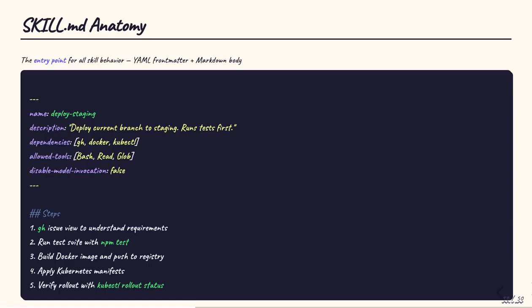Every skill is defined by a skill.md file. This file uses YAML front matter to define metadata and markdown for the procedural body. The front matter separates the trigger, how and when the skill activates, from the content, what the agent actually does. In this example, the deploy staging skill declares its name, a description the model uses for automatic invocation, the software dependencies it requires, and the exact tools it's allowed to use. The body then walks through each step. Check the issue, run tests, build the Docker image, apply Kubernetes manifests, and verify the rollout.